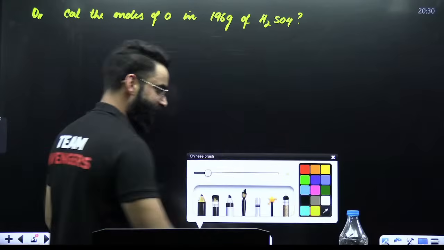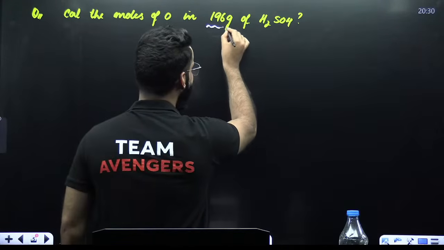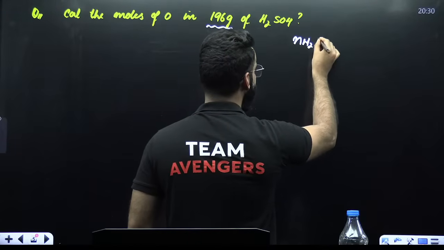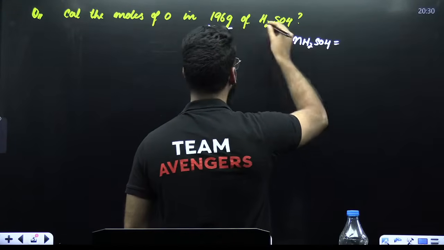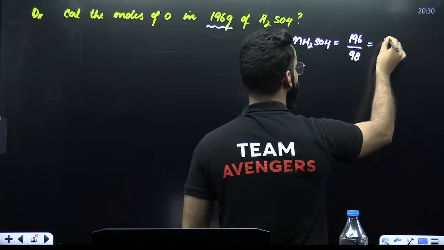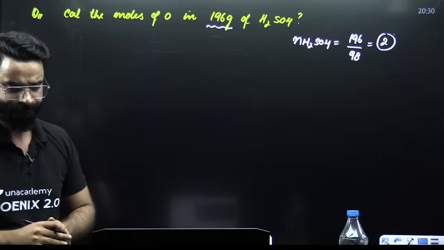What is my first step always? My first step always is to convert the given quantity into moles. Now, the given quantity is mass. So convert mass of H2SO4 into moles of H2SO4. Moles of H2SO4 will be equal to the given mass of H2SO4 divided by molar mass of H2SO4. The value comes out to be 2. I converted the given quantity into moles.